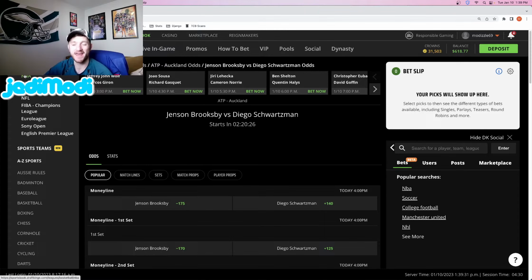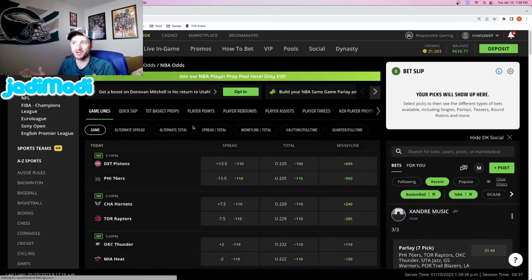Another thing that I really like about DraftKings over any other sportsbook is the way they have their markets set up, I should say. So for most sportsbooks, if you want to look at player props, you have to click into the individual game and then kind of go through each game. Like, okay, let's look at the player props for the Pistons-Sixers game. Next, okay, let's look for the Hornets-Raptors.